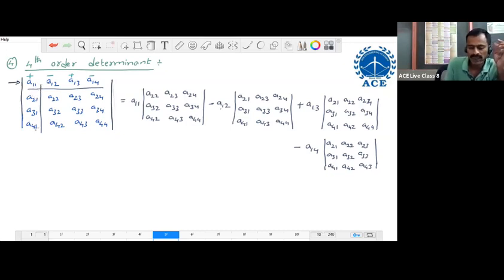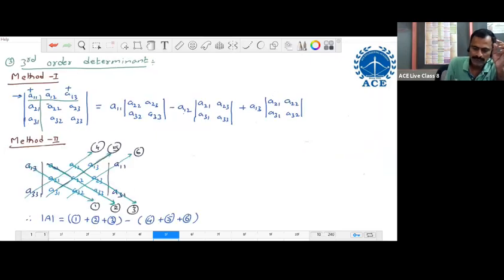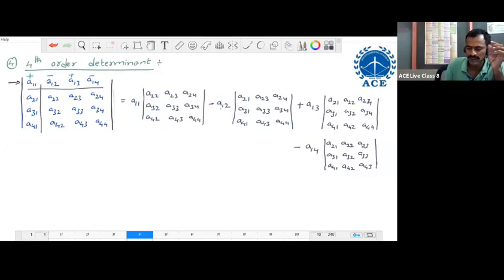Expansion of one third order determinant is 3 second order determinants only. Expansion of fourth order is 4 third order. Similarly, expansion of one fifth order determinant is the same as 5 fourth order determinants.